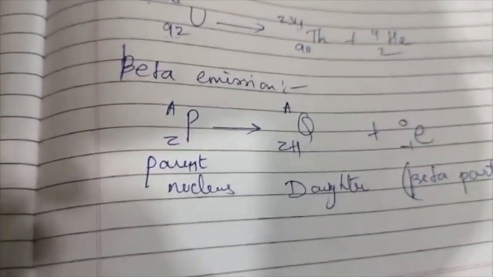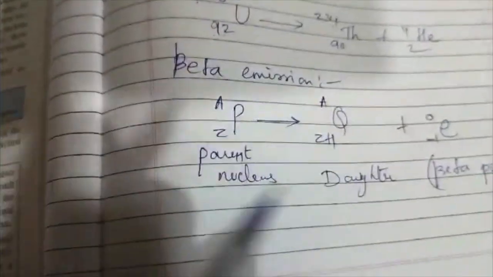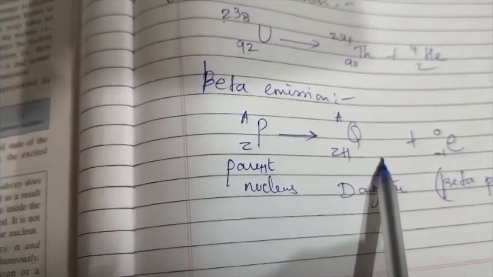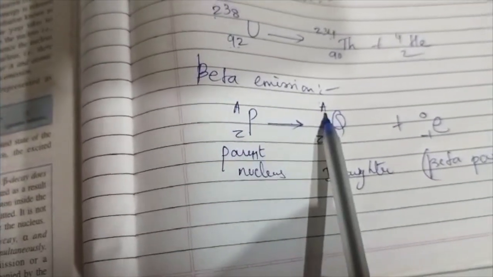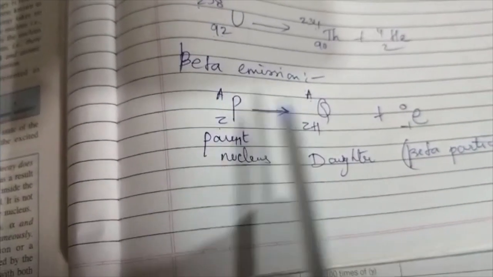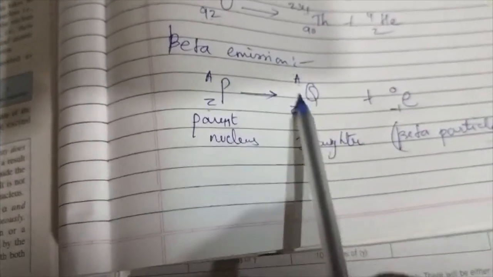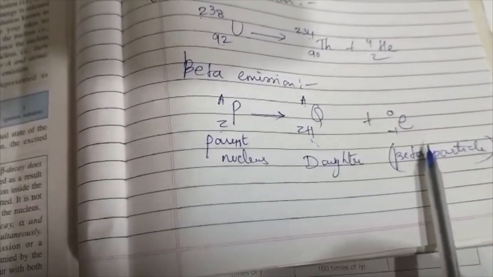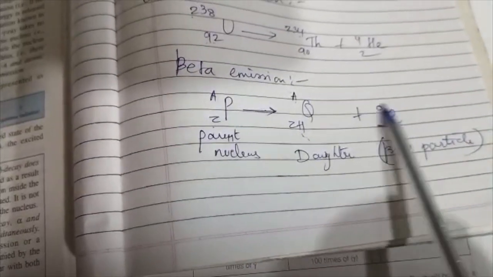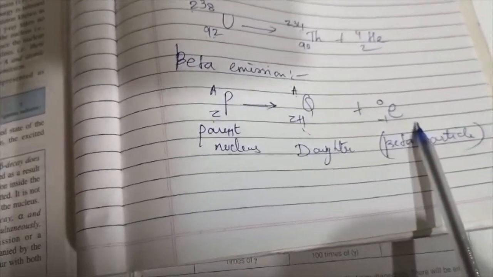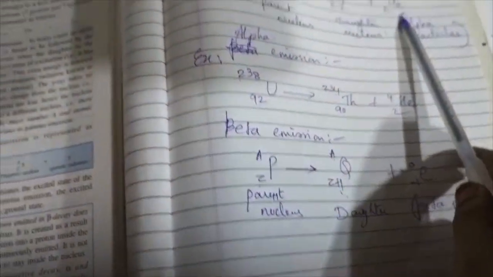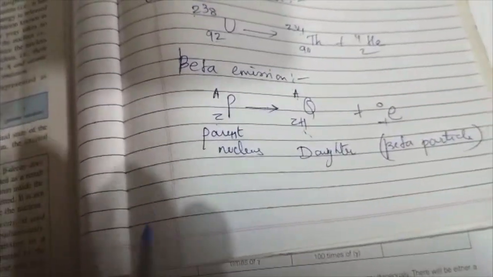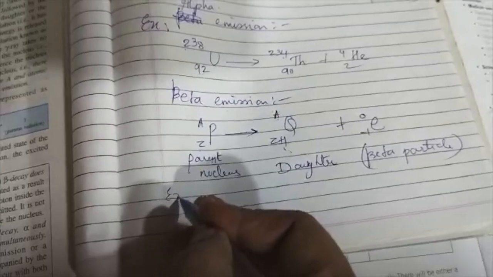Okay, so now this is the beta emission. In the beta emission, what is happening? My parent nucleus, and this is my daughter nucleus. In the daughter nucleus, my A doesn't differ, it is the same, but my Z gets increased by 1. Obviously this is going to be my next element, and I'm also getting one more particle. Now this emission is called the beta particle. Clear? Just as this is called the alpha particle, similarly this is called the beta particle.